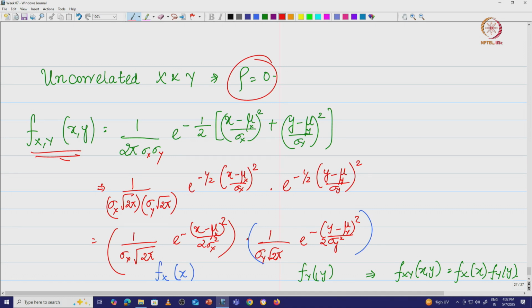Therefore, we say that uncorrelated Gaussian random variables are necessarily independent.